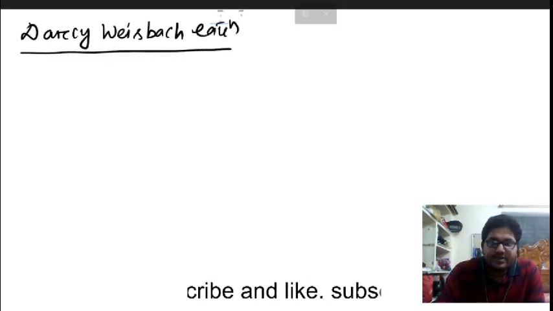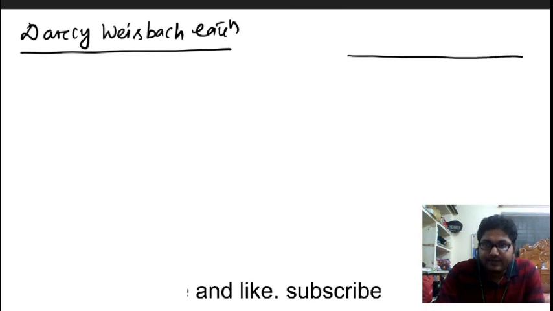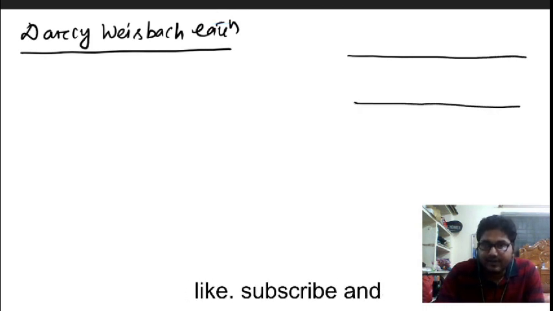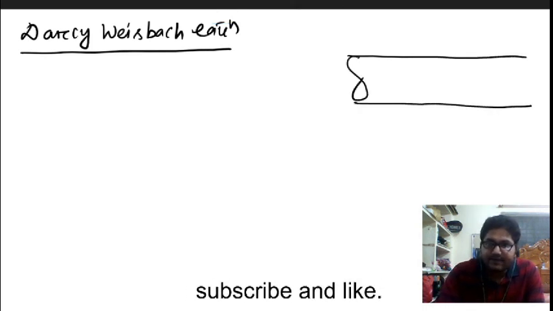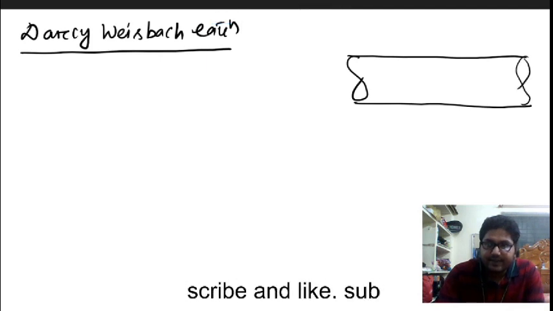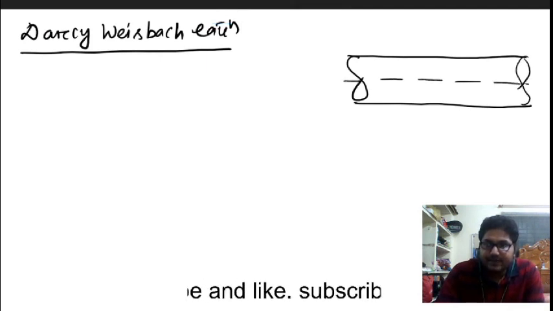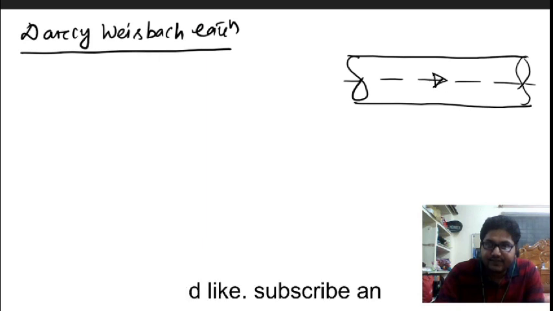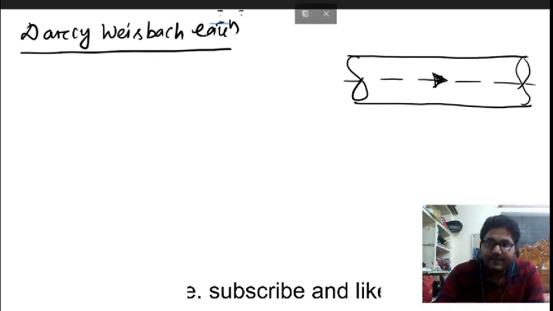This is my pipe, and suppose in this pipe the water is flowing in this direction. This is the flowing direction of the water.